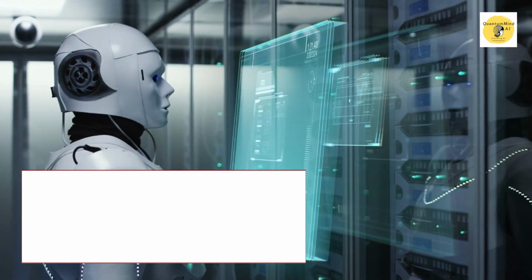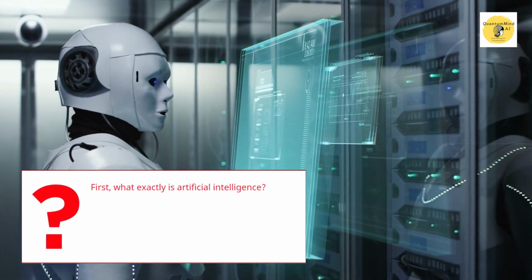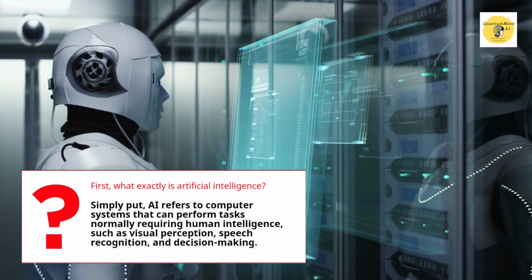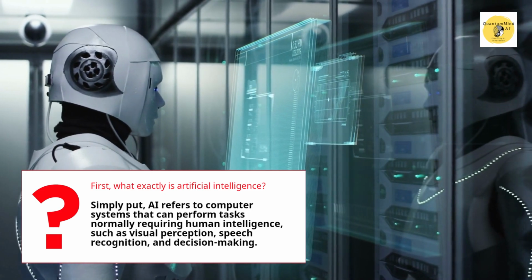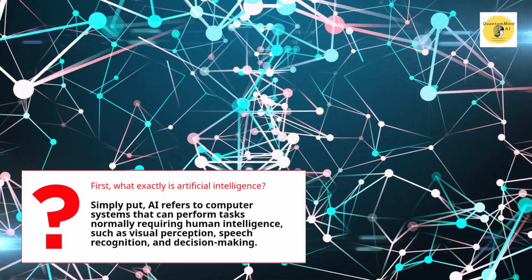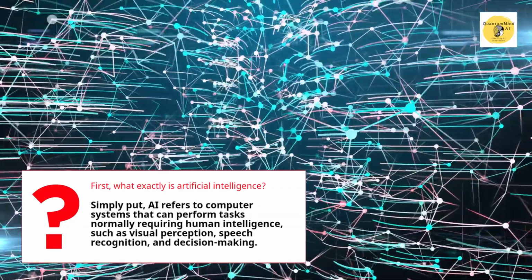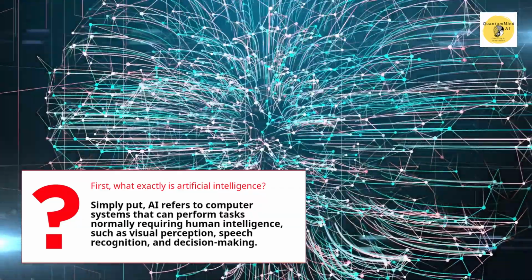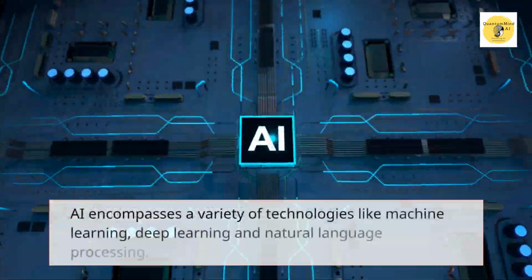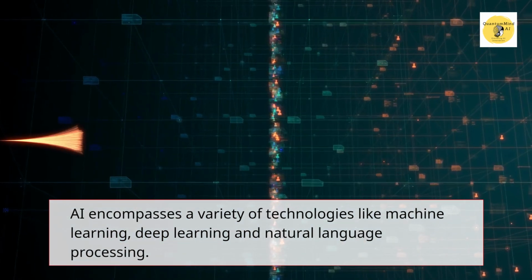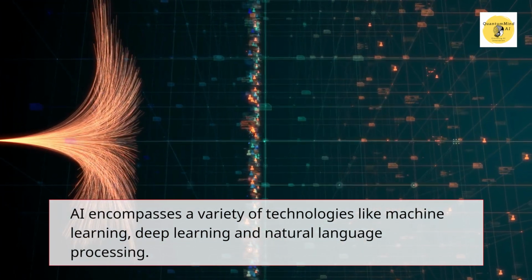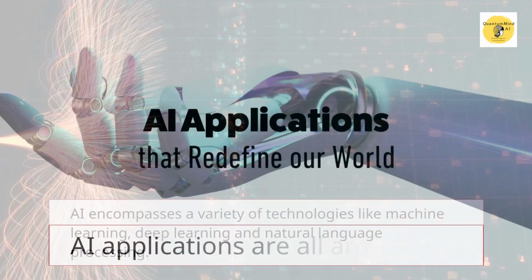First, what exactly is artificial intelligence? Simply put, AI refers to computer systems that can perform tasks normally requiring human intelligence, such as visual perception, speech recognition, and decision-making. AI encompasses a variety of technologies like machine learning, deep learning, and natural language processing.